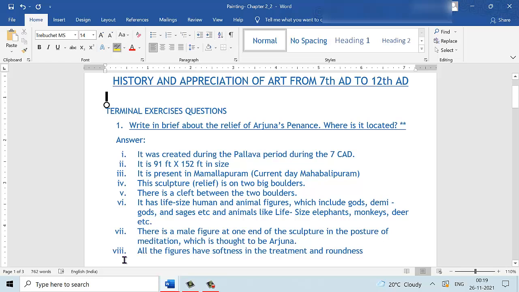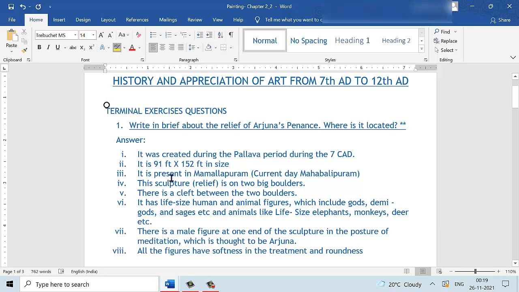The first question is to write in brief about the relief of Arjuna's Penance and where it is located. Arjuna's Penance is a sculpture on two big boulders. It was created during the Pallava rule, sometime during the 7th century AD.